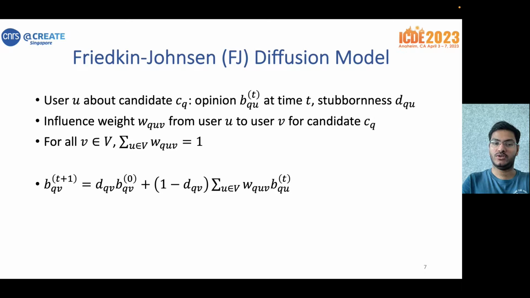Given this, the opinion of user v about candidate c_q at time t plus 1 is given by this recurrence relation. This can be interpreted as the user v adopting his or her own initial opinion with probability equal to the stubbornness, and otherwise adopting the weighted average of the incoming neighbors' opinions in the previous time step.